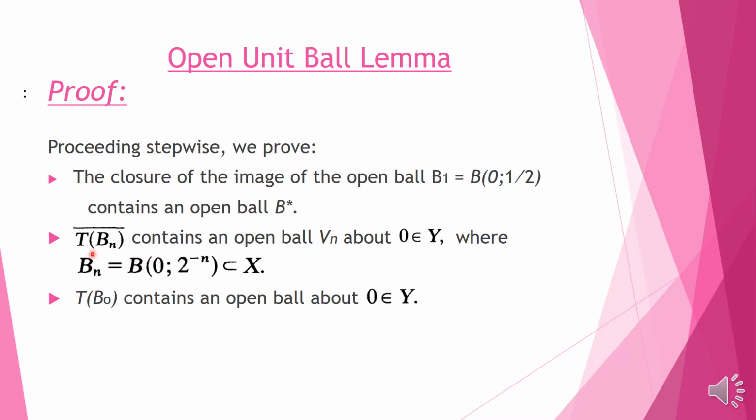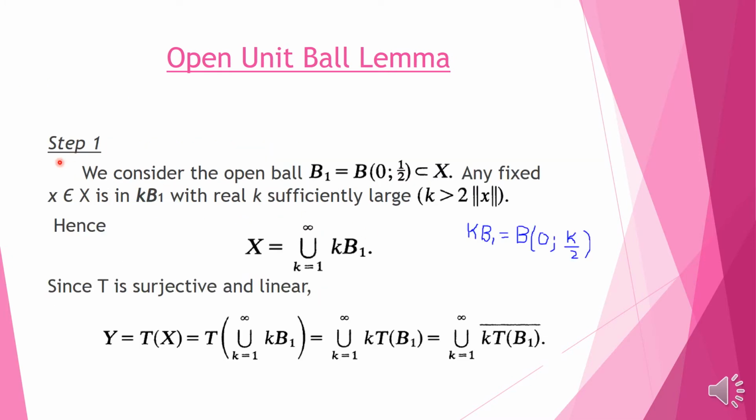The second step is that we will prove that closure of T of Bn, where Bn is the set of open balls of radius 2 power minus n, will prove that the closure of the image of these open balls contains a ball Vn about 0. And in the third step we will prove what we want to prove, that the image of B0 contains an open ball about 0 belonging to Y. So these are the steps, this is the process we will follow. So let's start step 1.